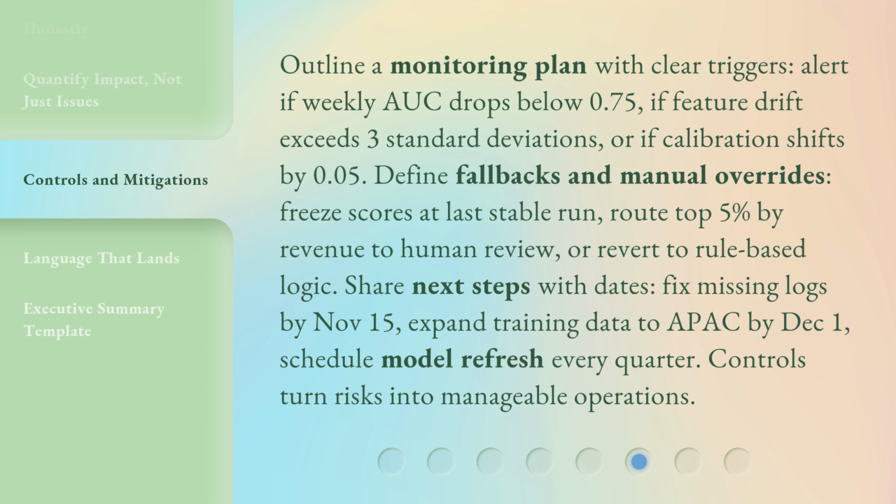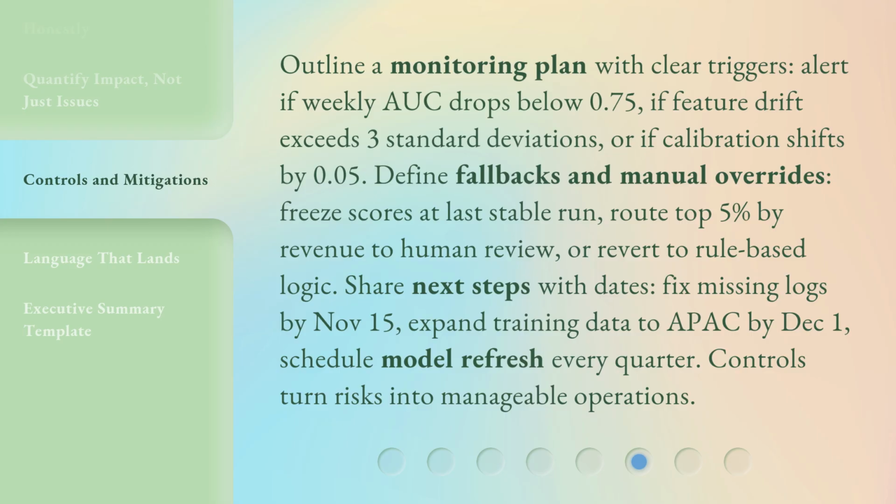Outline a monitoring plan with clear triggers. Alert if weekly AUC drops below 0.75, if feature drift exceeds 3 standard deviations, or if calibration shifts by 0.05. Define fallbacks and manual overrides. Freeze scores at last stable run, route top 5% by revenue to human review, or revert to rule-based logic.